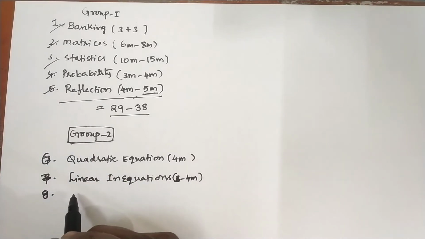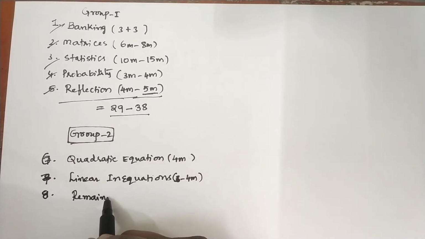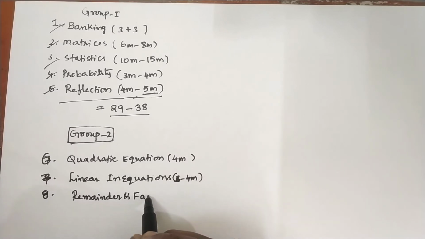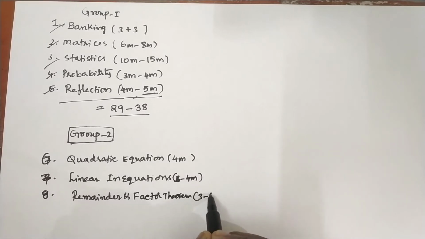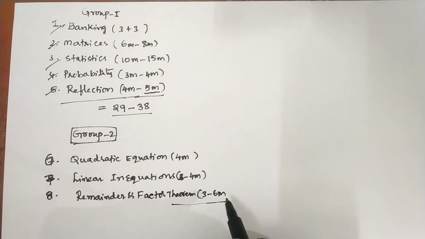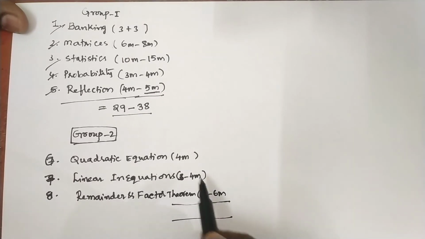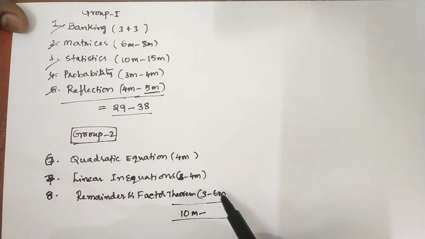Next, what is it? Remainder theorem and factor theorem. So this is also important. From this you can expect minimum 3 marks, maximum 6 marks. Now let us calculate min and max. Minimum 4 plus 3, 7 plus 3, 10, 10 marks minimum, and maximum 4 plus 4, 8, 8 plus 6,